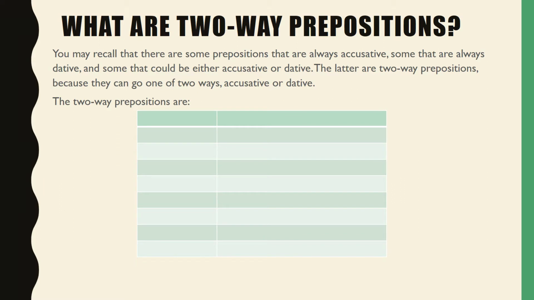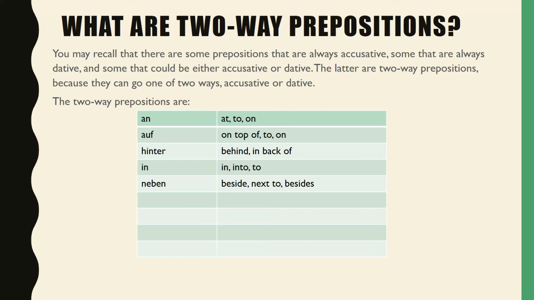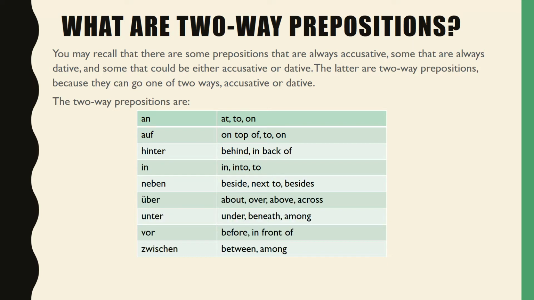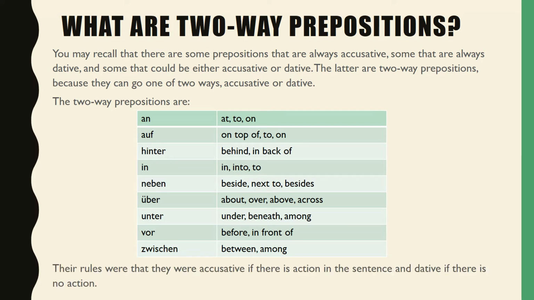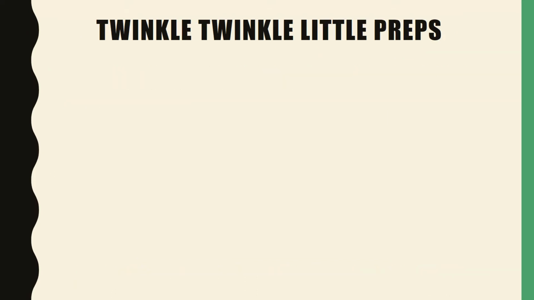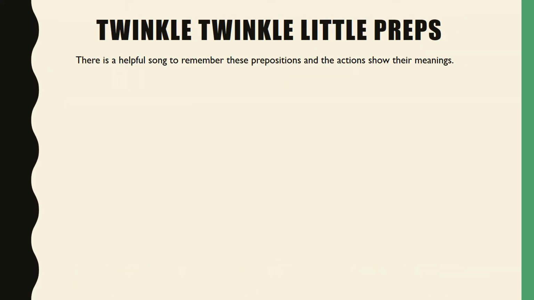The two-way prepositions are an, auf, hinter, in, neben, über, unter, vor, zwischen. The rules were that they were accusative if there is action in the sentence and dative if there is no action. There is a helpful song to remember these prepositions and the actions to show their meanings.